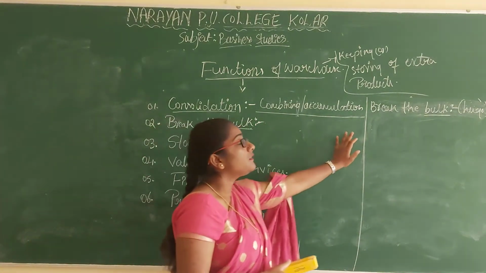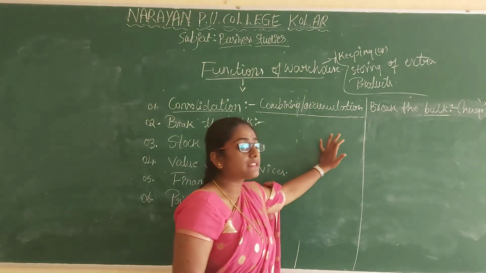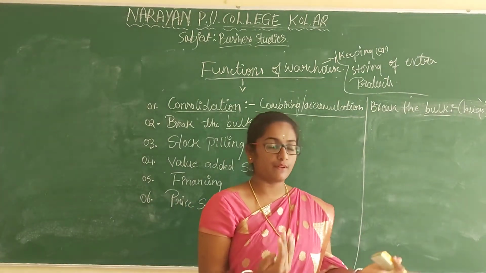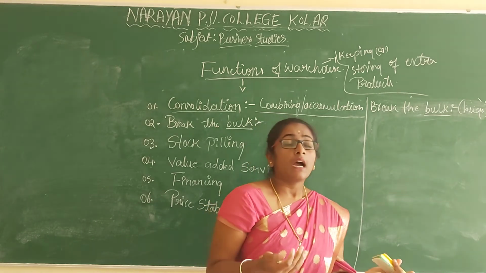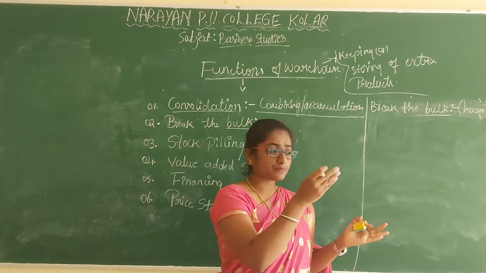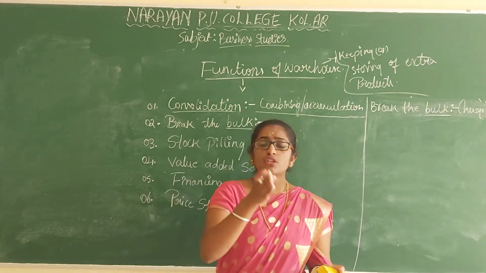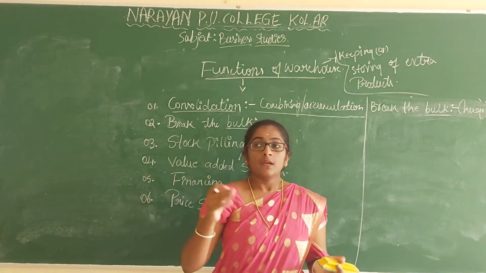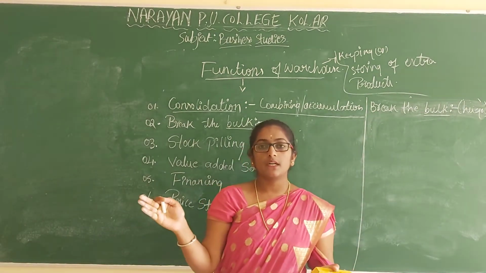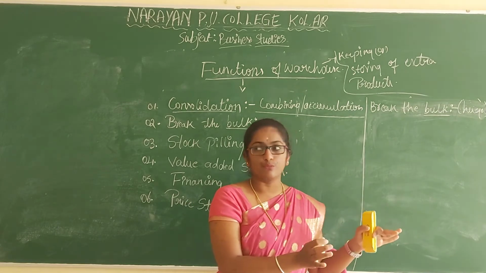Here, the warehouse will receive goods in a bulk quantity from the production unit, and that bulk quantity is divided into small quantities. Breaking the bulk is nothing but dividing the bulk quantity into small groups.